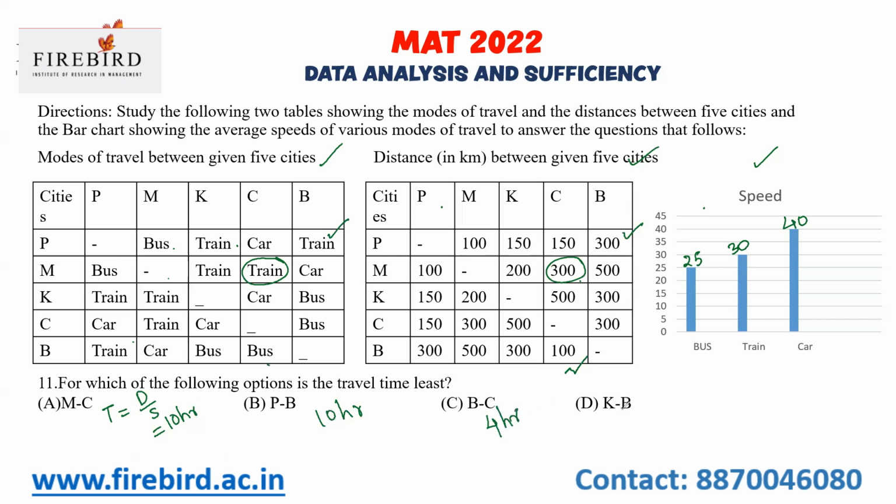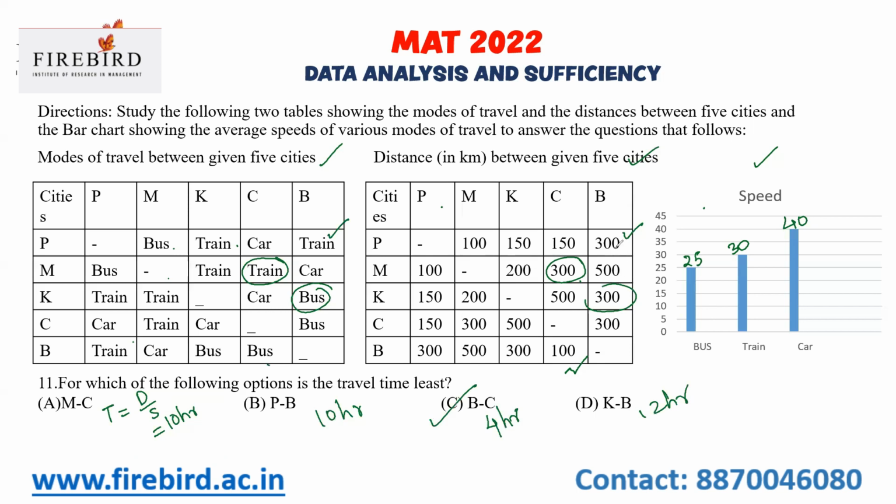And the distance between K to B is 300, and you go by bus. 300 divided by 25, you'll get around 12 hours. So they are asking which travel time is the least? 4 hours. That is option C. Option C is the answer for this question.